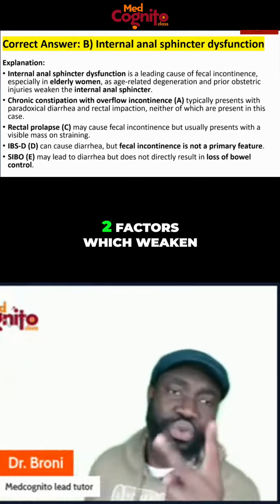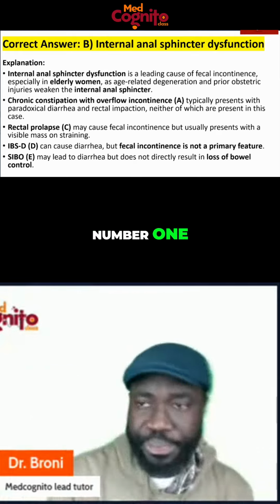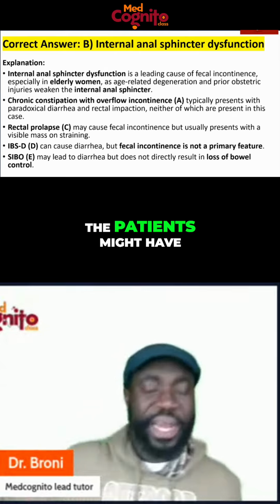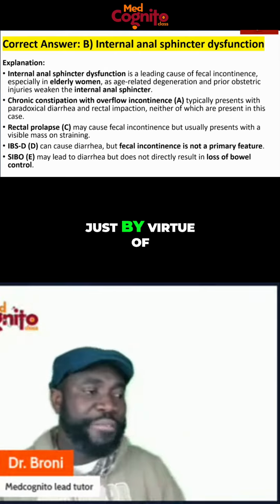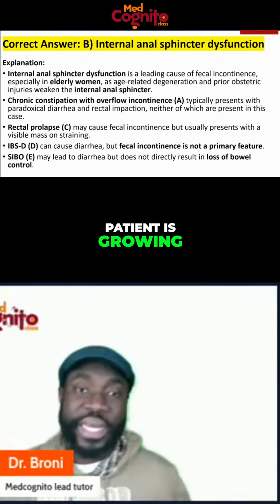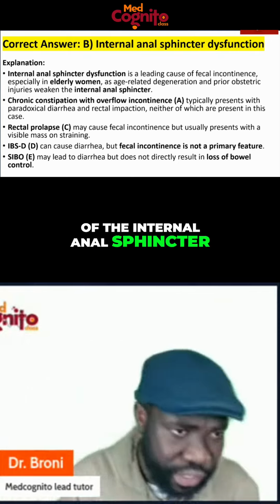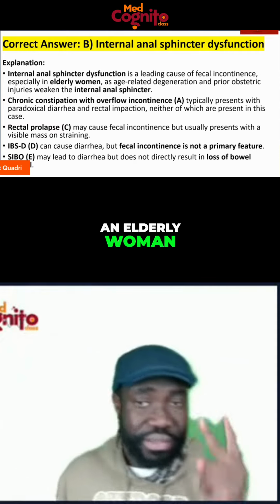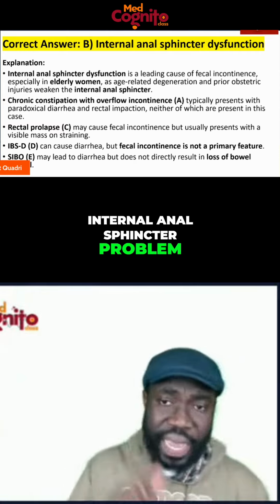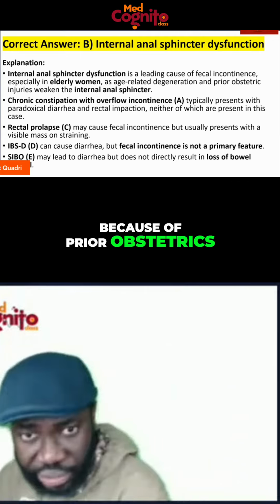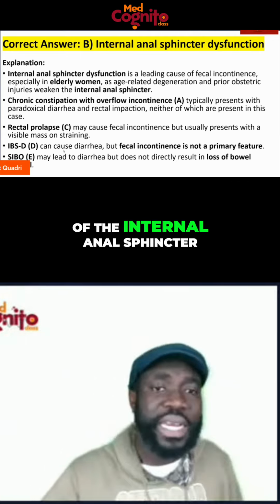So what are the two factors which weaken the internal anal sphincter? Number one, previous obstetric history. The patients might have had multiple vaginal deliveries. Number two, just by virtue of the fact that the patient is growing older, they have age-related degeneration of the internal anal sphincter. So if you see an elderly woman, think about those two things: internal anal sphincter problem, and it could be because of prior obstetric history or age-related degeneration of the internal anal sphincter.